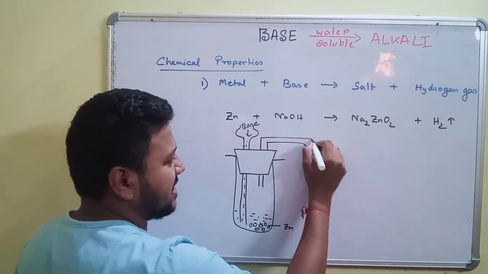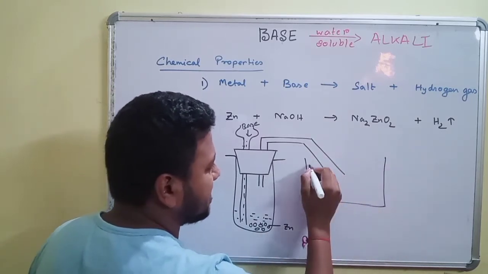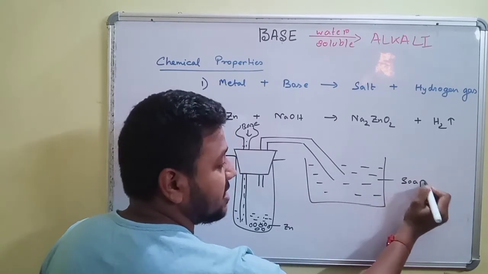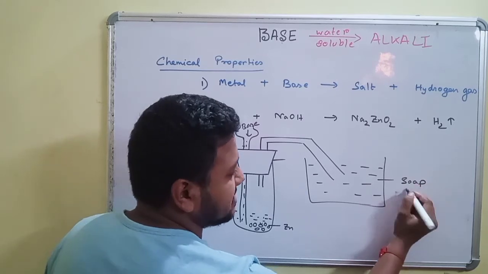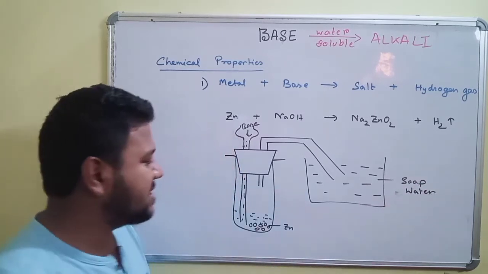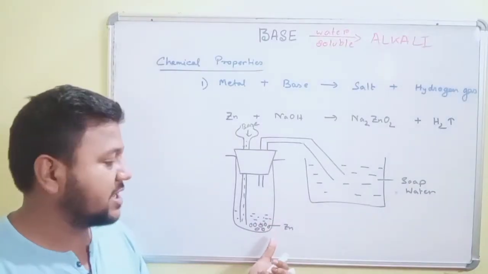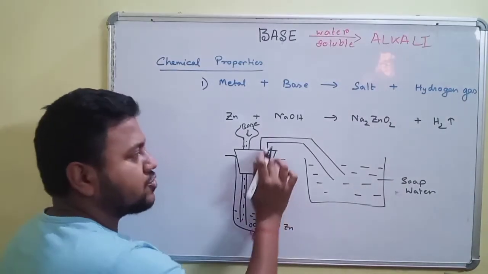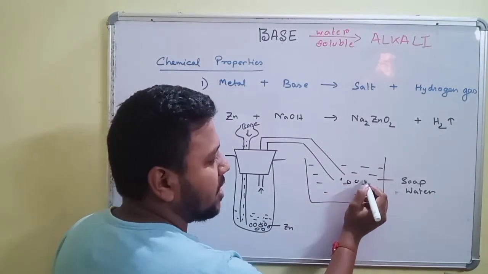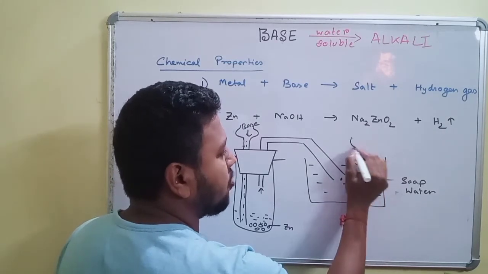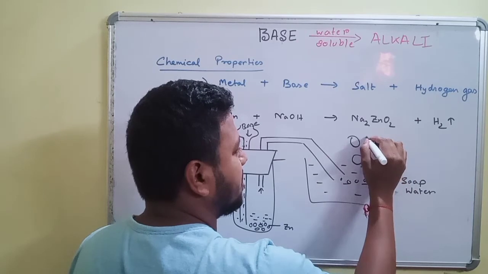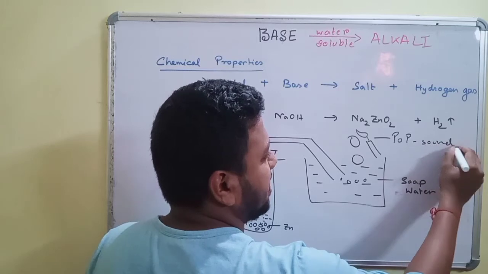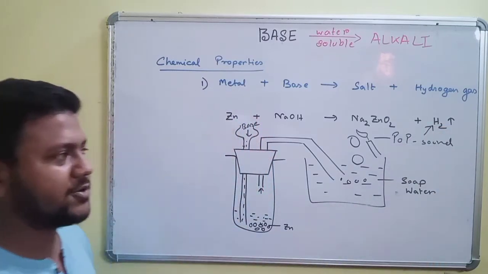When this gas is collected in a beaker containing soap water, we have done it before in the case of acid. The gas that is released by the reaction of zinc and the base NaOH is delivered through this delivery tube into the soap water. The soap water forms soap bubbles. When a candle is brought near it, we observe a pop sound. This pop sound is because of hydrogen.